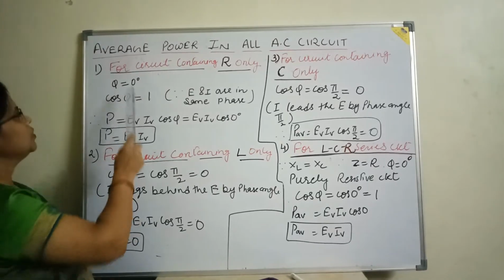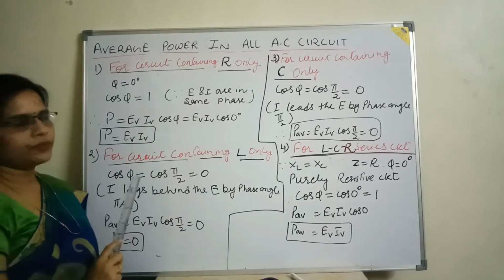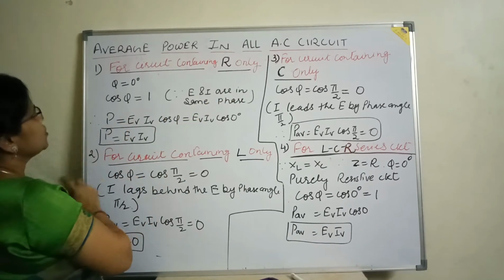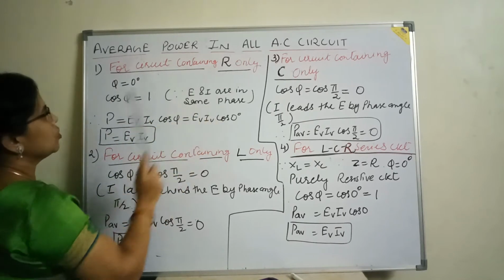I am going to explain to you about the average power in an AC circuit. First condition, that is for the circuit containing R only, meaning resistance only.